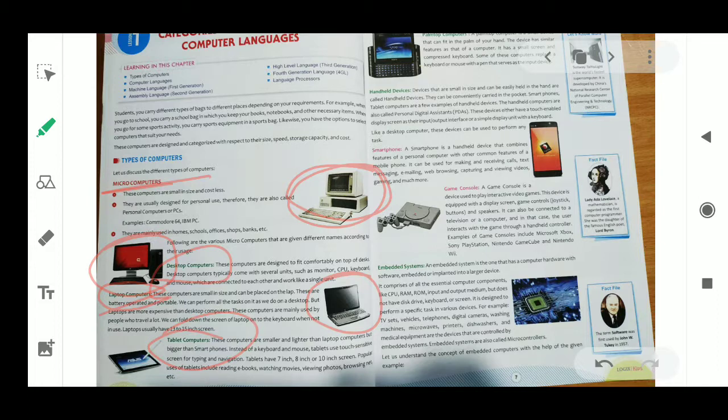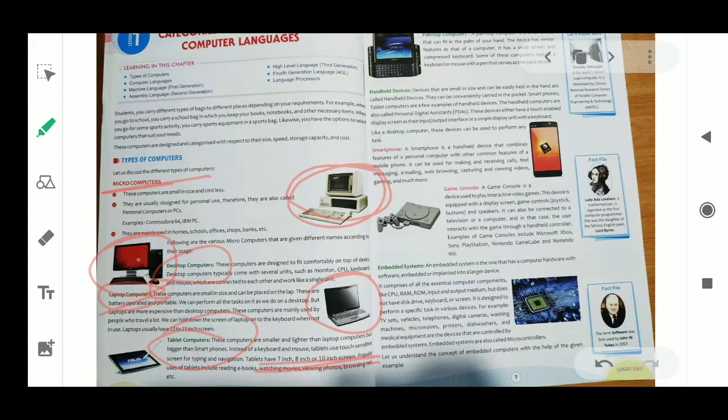Instead of a keyboard and mouse, tablets use a touch screen. The size of a tablet can be 7 inch, 8 inch or 10 inch screen. So these are the sizes of the tablets.